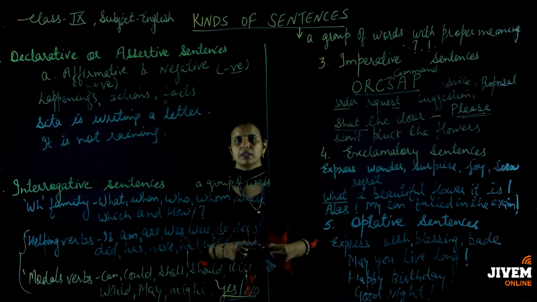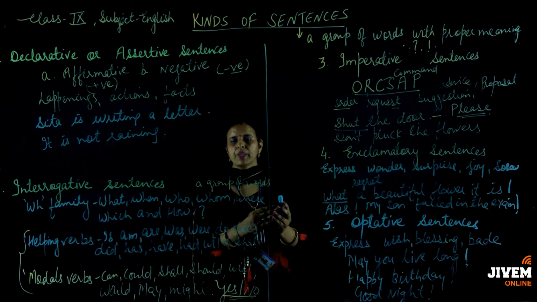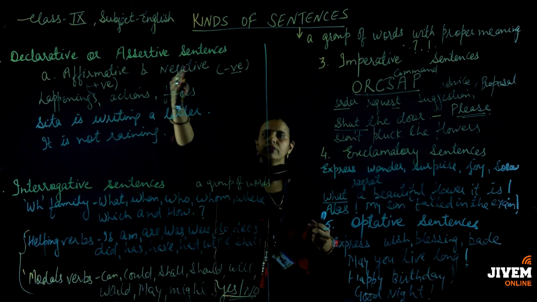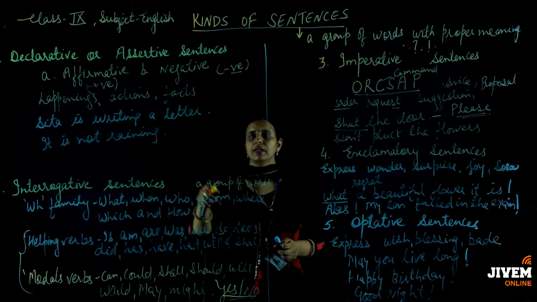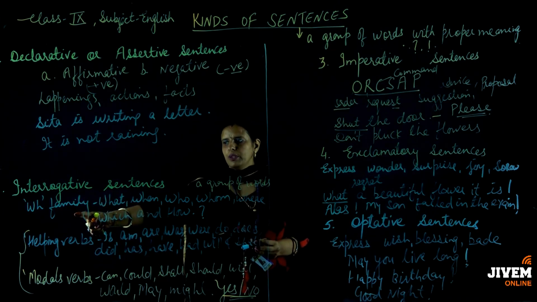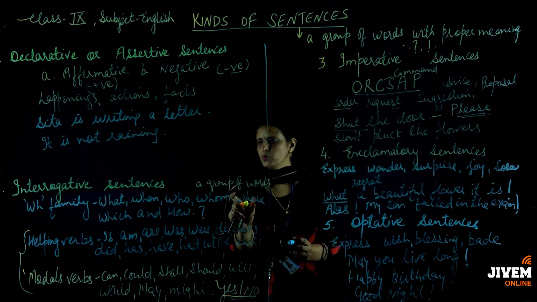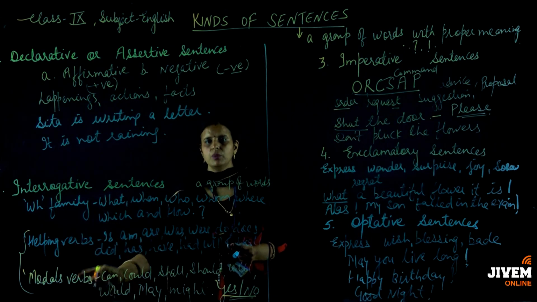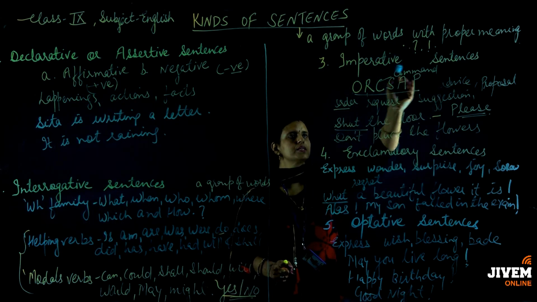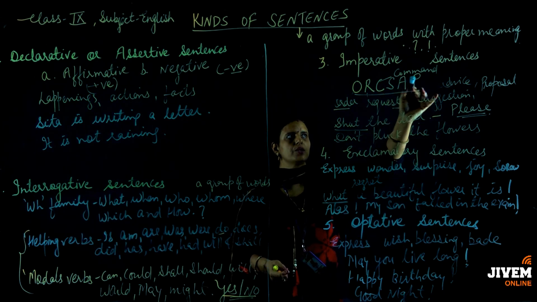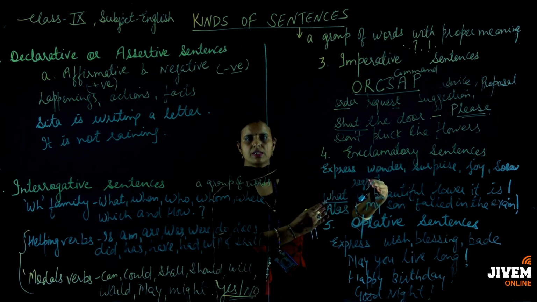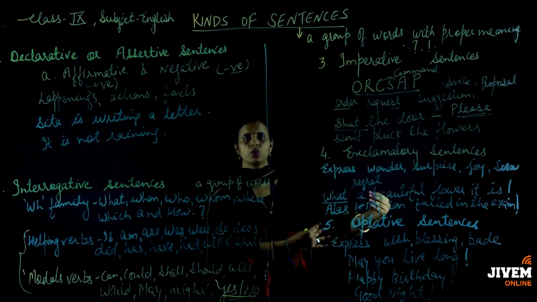So students, these are the kinds of sentences, and you have to keep in mind that the declarative or assertive may be there in the form of the positive and the negative statement. Second, interrogative, at the end of the sentence don't forget to put the question mark, it is a must. WH family, simply a group of words is required to answer the question, and helping verb and modal verb you can answer in the form of yes and no only. For the imperative sentences, they may be order, request, command, suggestion, advice or proposal, and the subject is hidden in this sentence. Simply the order is there. Move in a single line, shut the door, switch off the fans.